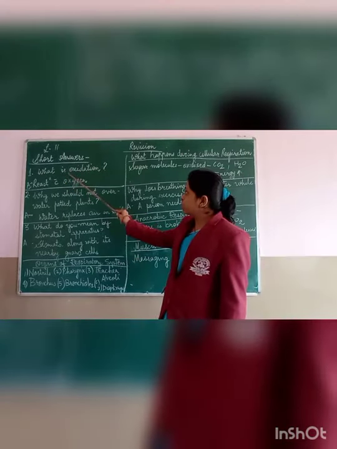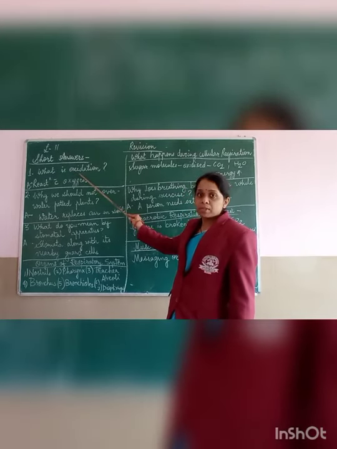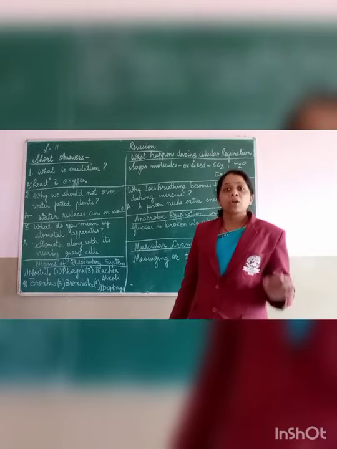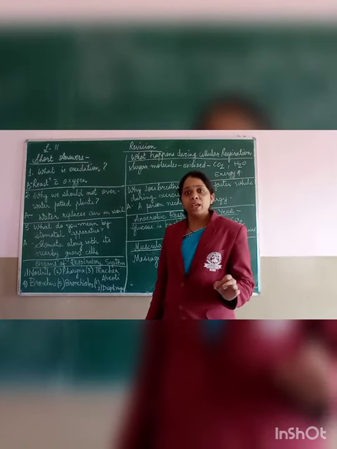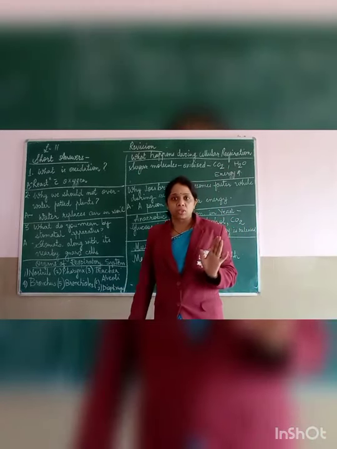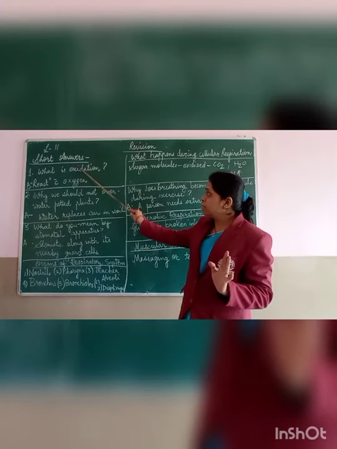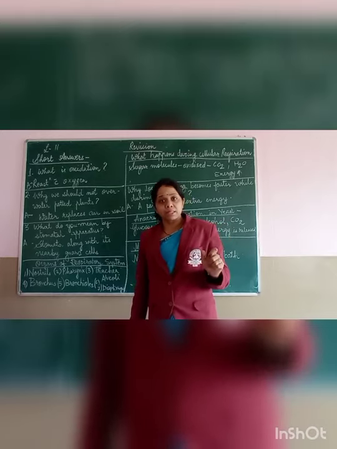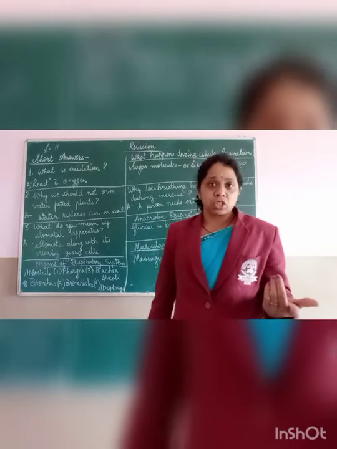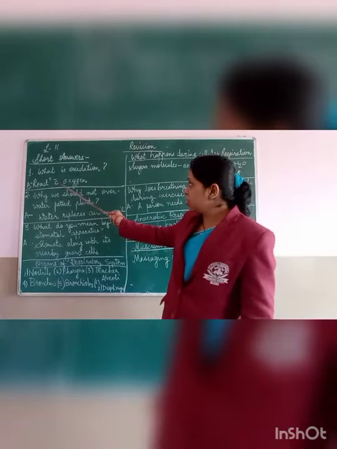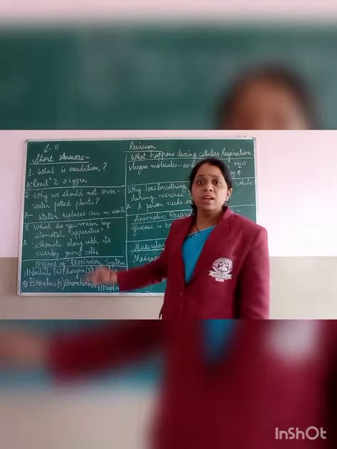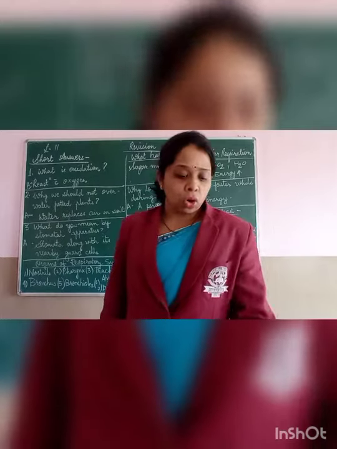See children, whenever the word oxidation comes, there it is oxy. So always remember, oxy stands for oxygen. So here what will happen? It is a reaction which happens with oxygen. A reaction which occurs with oxygen along with the substance is nothing but oxidation.